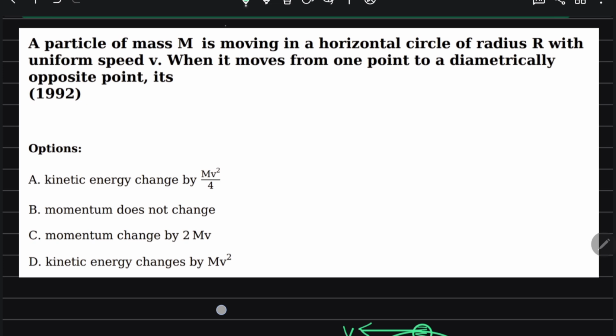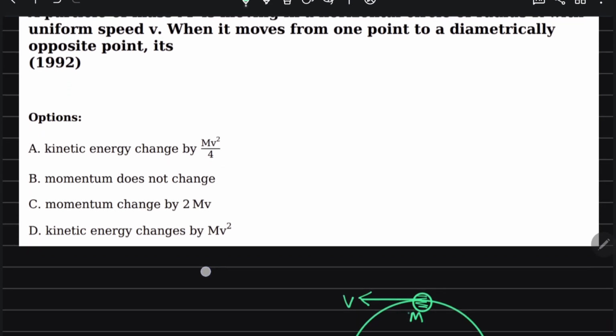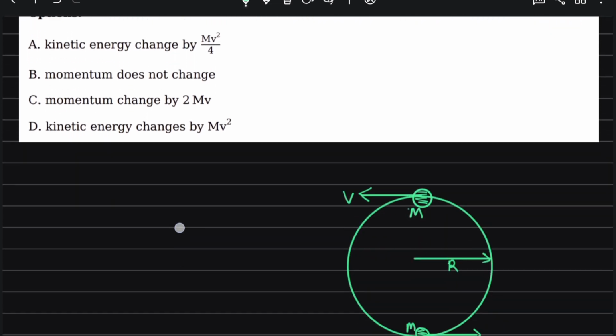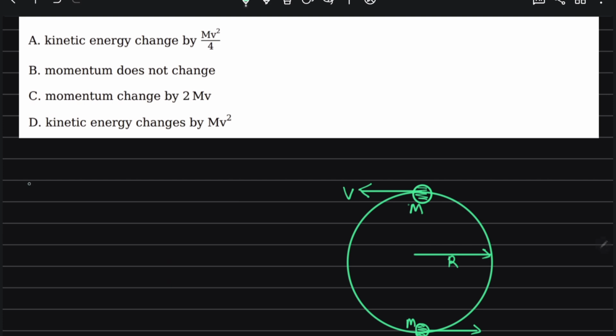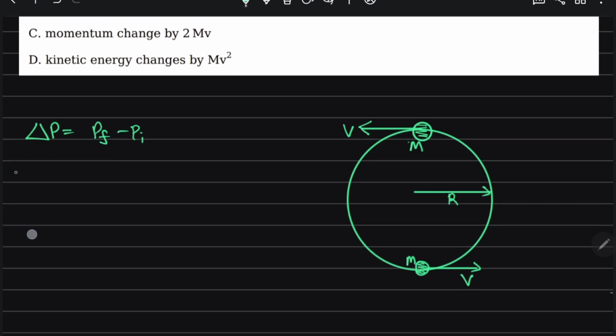So what they are saying is that at the opposite point, its kinetic energy and its momentum do not change. Momentum, so first we find momentum. Change in momentum is P final minus P initial. So we find momentum, this is our P initial, where they started, and this is our P final.